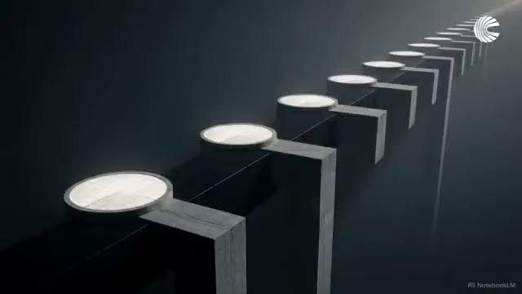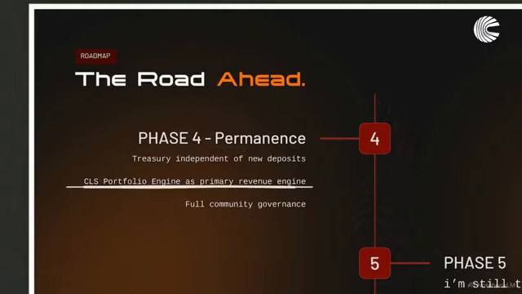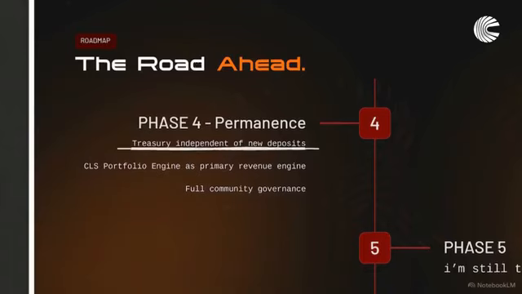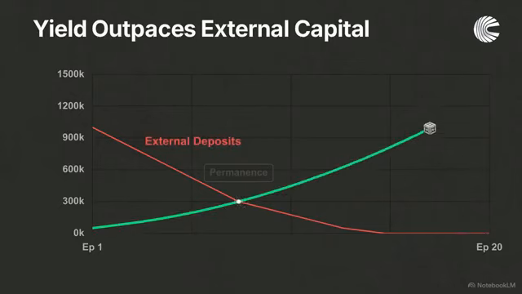While the intelligence is active, the protocol follows a strict evolutionary timeline to achieve total self-sufficiency. The critical milestone on the roadmap is Phase 4, designated as permanence. At this stage, the revenue generated by the CLS portfolio engine scales to become the primary driver of the ecosystem. As the roadmap states, this makes the treasury independent of new deposits. Reaching this threshold transforms the system into a self-sufficient entity that no longer requires fresh capital to generate yield.